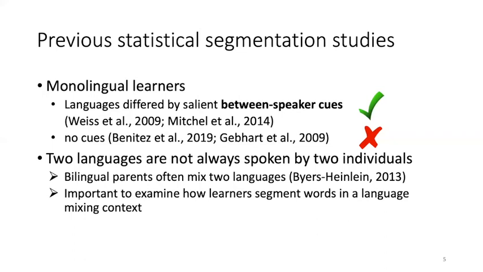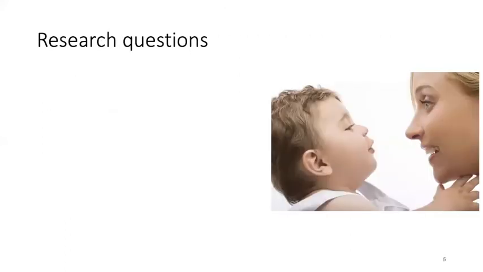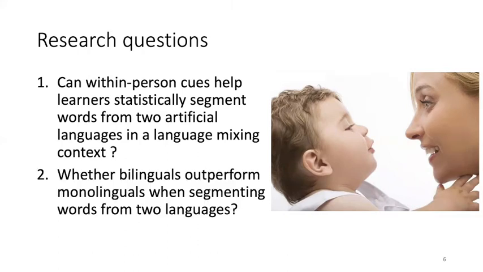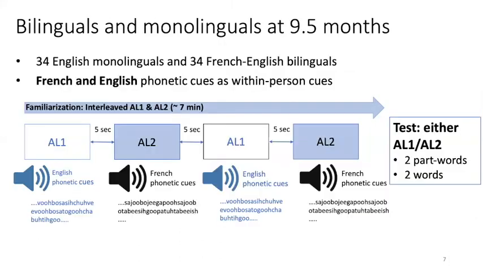However, two languages are not always spoken by two individuals in reality. Bilingual parents often mix two languages when they speak to babies. So it is important to examine how learners segment words in a language mixing context. My study examined two questions. First, we want to see whether within-person cues can help learners to statistically segment words from two artificial languages in a language mixing context. And second, whether bilinguals outperform monolinguals when segmenting words from two languages.